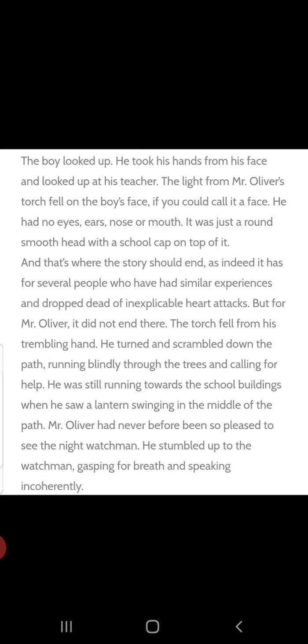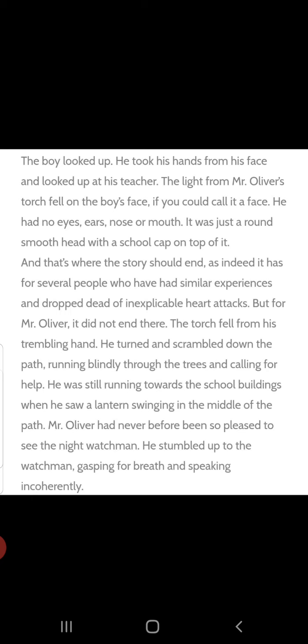The boy lifted his head. See, this boy is covering his face with his hand, and when he lifted his head, the face was like this. Fine. Now let us see what happens. The boy looked up. He took his hand from his face and looked up at his teacher. The light from Mr. Oliver's torch fell on the boy's face, if you could call it a face.